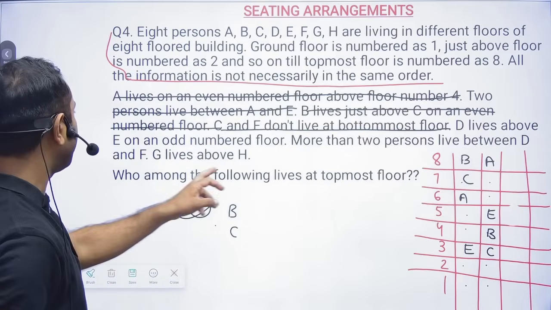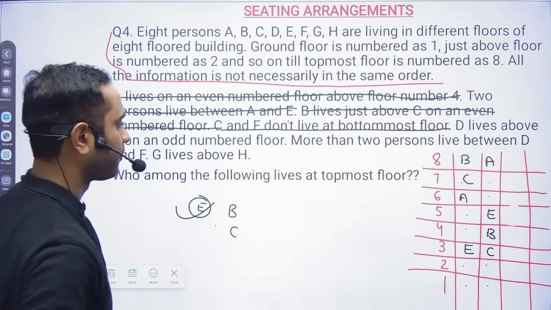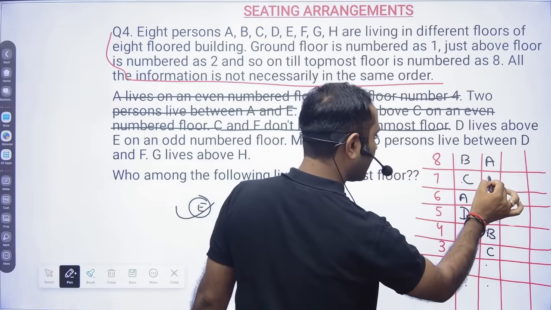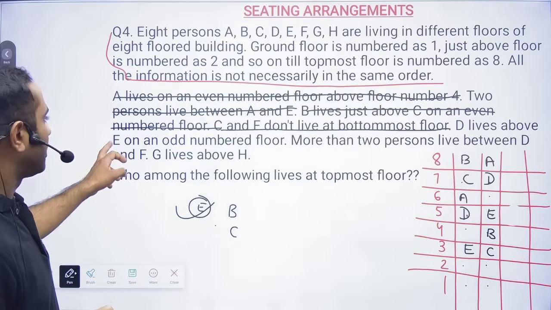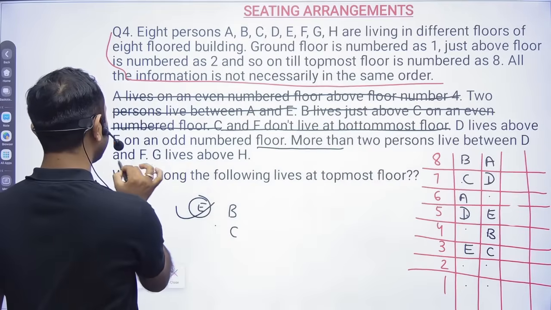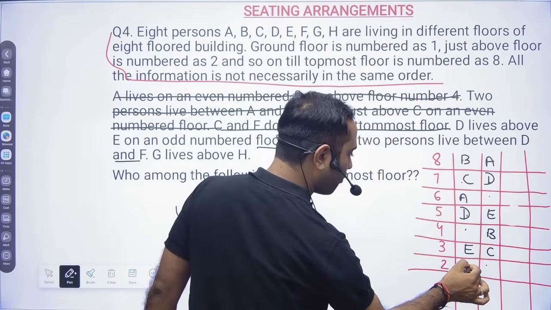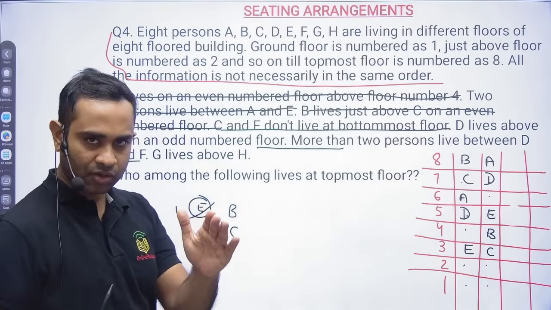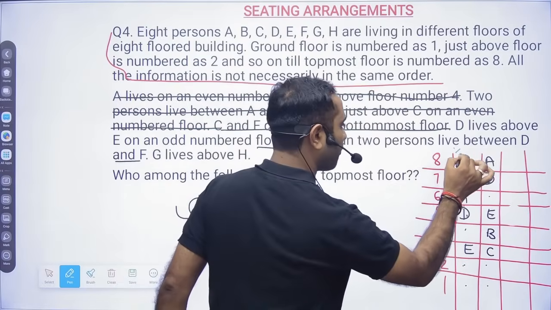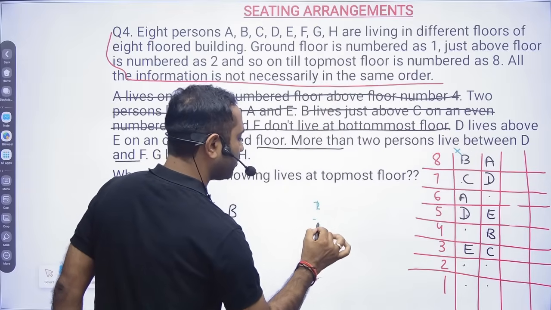Okay. D lives above E on an odd numbered floor. So in this case D will come here, an odd numbered floor above E. More than 2 floors between D and F. So more than 2 means not 1 or 2, minimum 3.